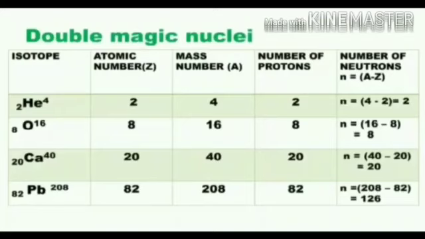Mass number is 208. Number of neutrons is equal to mass number minus atomic number. 208 minus 82, we obtain 126. 126 is also a magic number. Both the number of protons and the number of neutrons are magic numbers. This is the reason lead is found to be the most stable one.